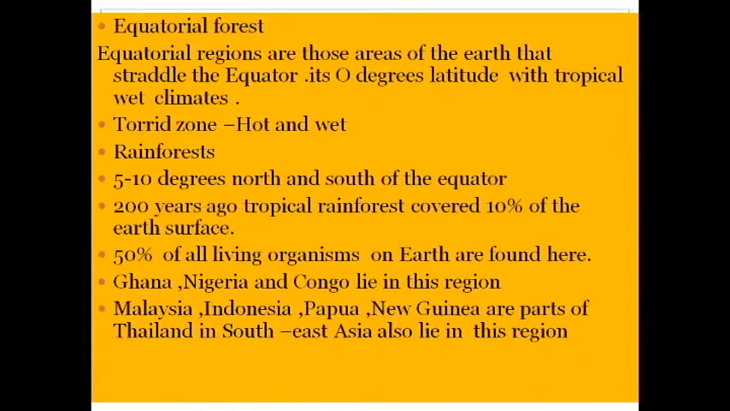So in this region we can find some people also. Which countries? Ghana, Nigeria, and Congo lie in this region. Which region? Equatorial region. And Malaysia, Indonesia, Papua New Guinea, and other parts of Thailand in the south. South and East Asia also lie in this region. Which region? The equatorial region.